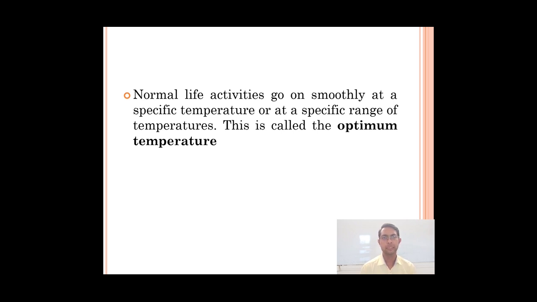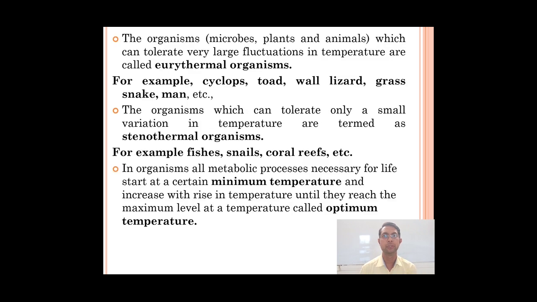All these things can be performed at normal temperature. If the temperature is very low, we reduce these activities. Not only animals and plants, microorganisms also have a particular temperature requirement, and that particular temperature requirement for different activities is known as optimum temperature.